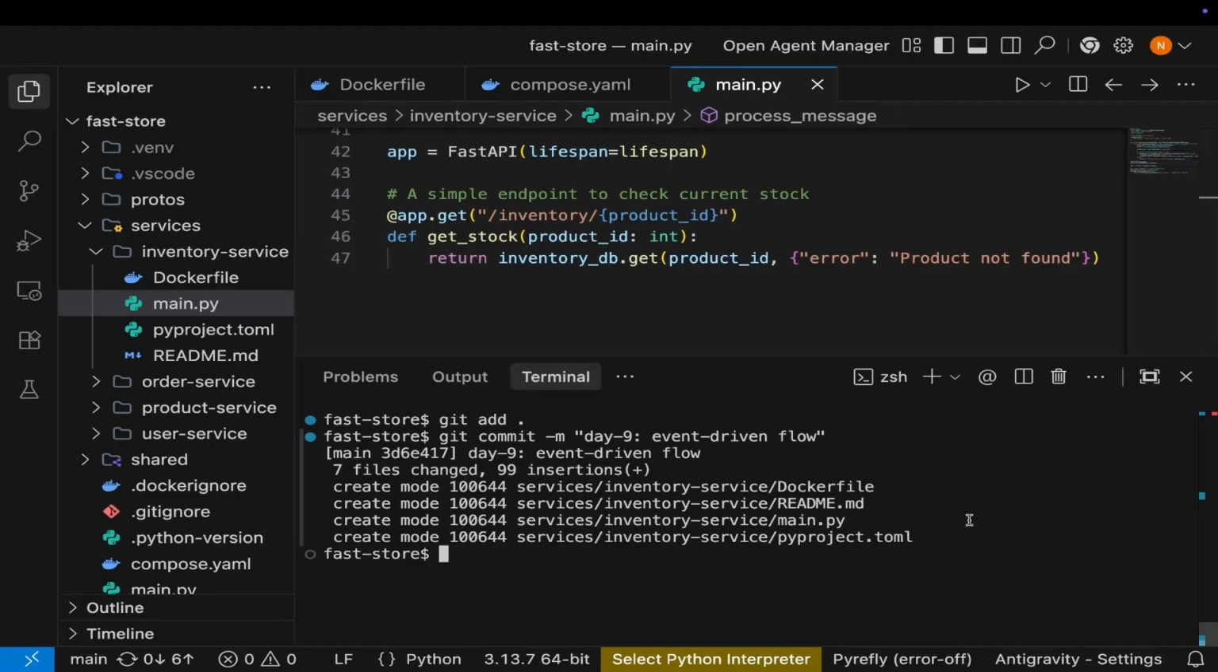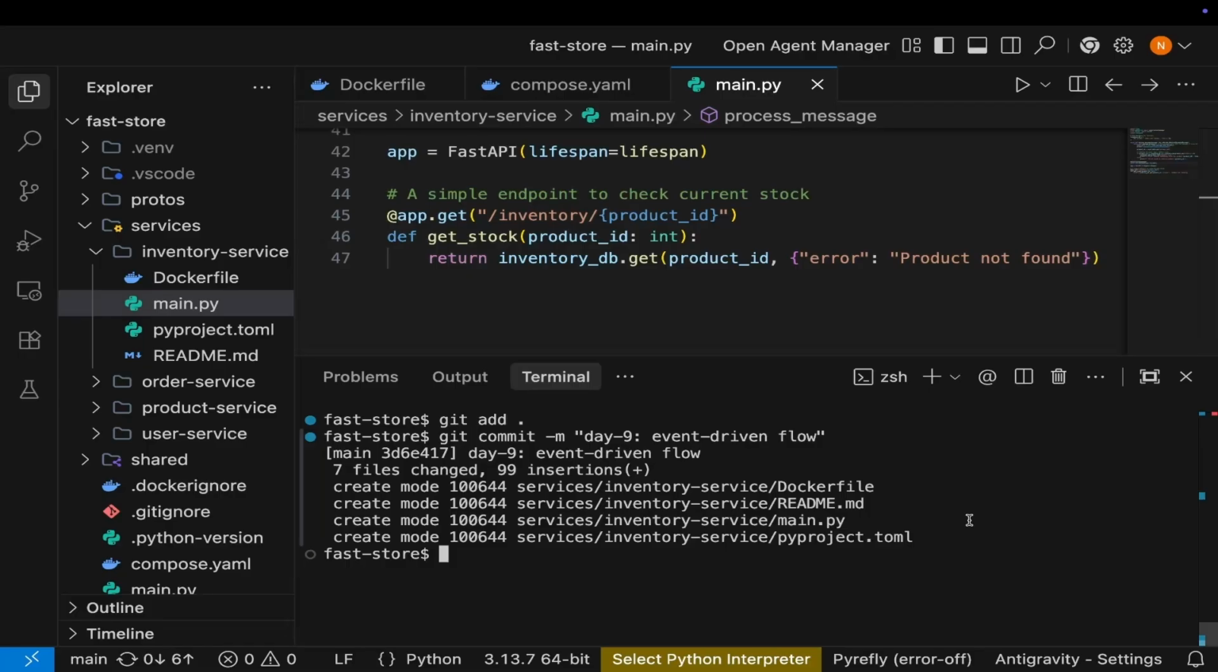Welcome to day 10. In the last episode, our inventory service successfully listened to RabbitMQ and processed orders. But what happens when things go wrong? Imagine a user sends a corrupted order or the inventory database temporarily crashes. If our service simply throws an error, the message is lost forever. And that means a customer paid for an order that will never be fulfilled.